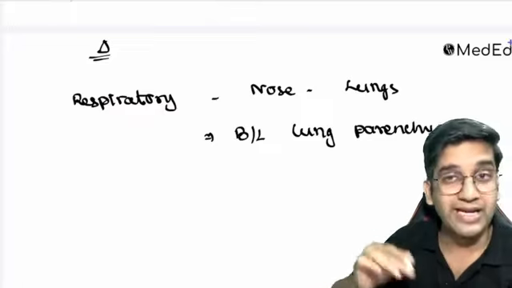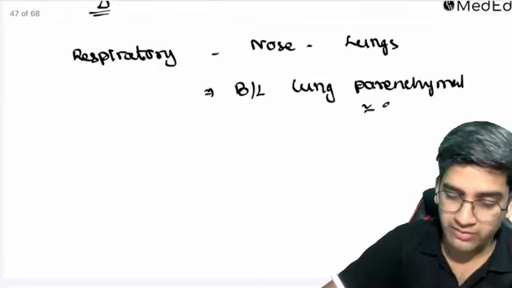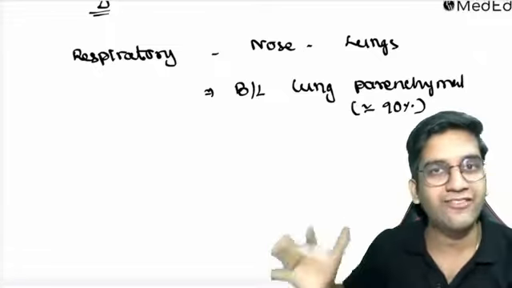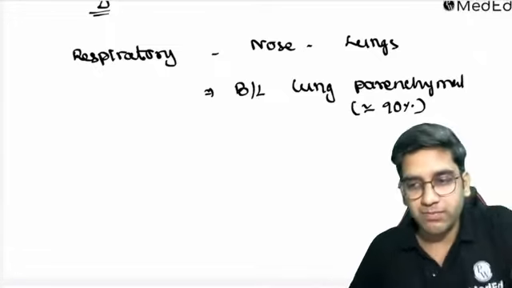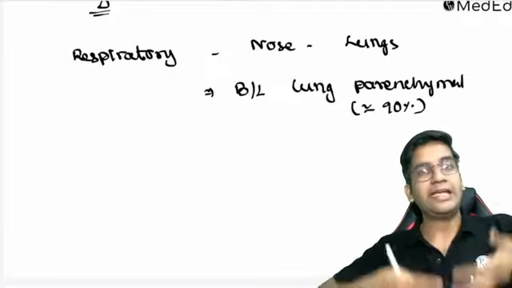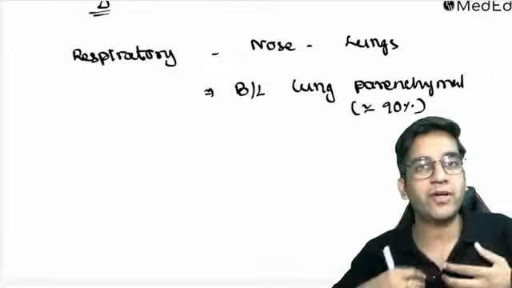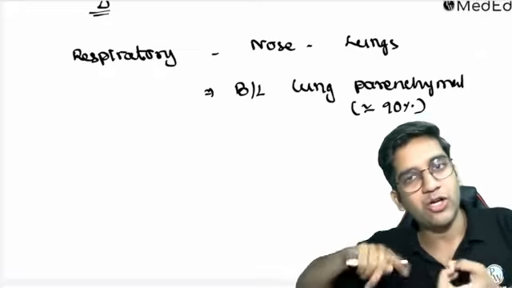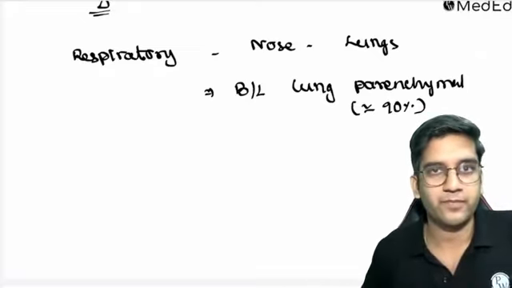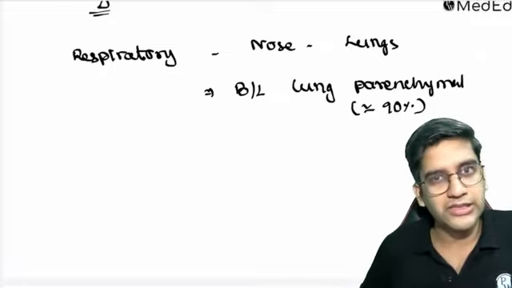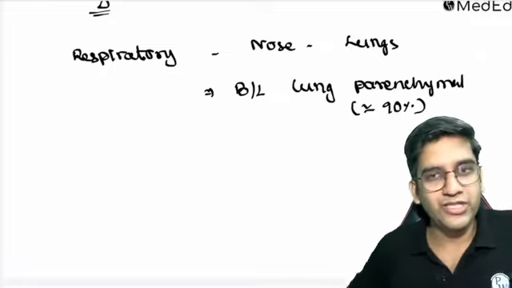Bilateral lung parenchymal involvement, and most of the time it can be close to 90 to 100%. They'll have cavities in the lung. It will be destroyed. The concern is, like I said, something which is inhaled, triggering inflammation and causing destruction. So will it be acute, chronic, or acute on chronic? Every day I inhale, can it cause inflammation every day? It can, right? So it's acute on chronic.